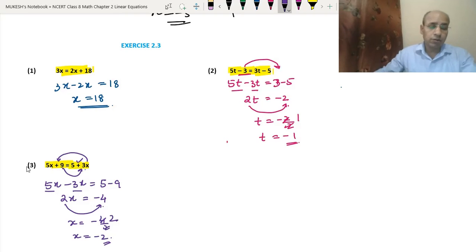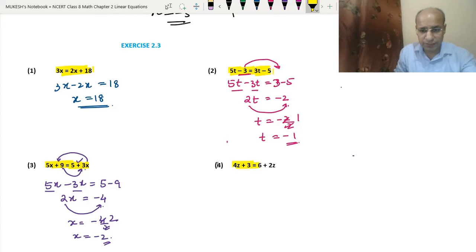Okay, now let's do the fourth question. See, in the fourth question we have 4z plus 3 equal to 6 plus 2z. It will be done in the same way. Okay, so we will take 2z to this side, so it will become negative, and we will take 3 to the other side, so it will become also negative. So we will write 4z, 2z when taken to the other side, it will become minus 2z equal to 6. 3 taken to the right hand side, it will become minus 3.